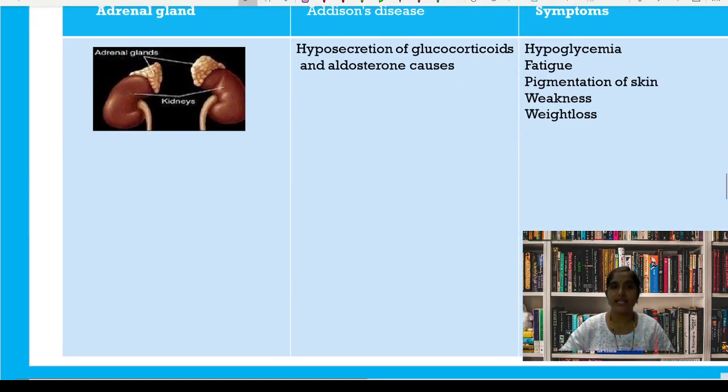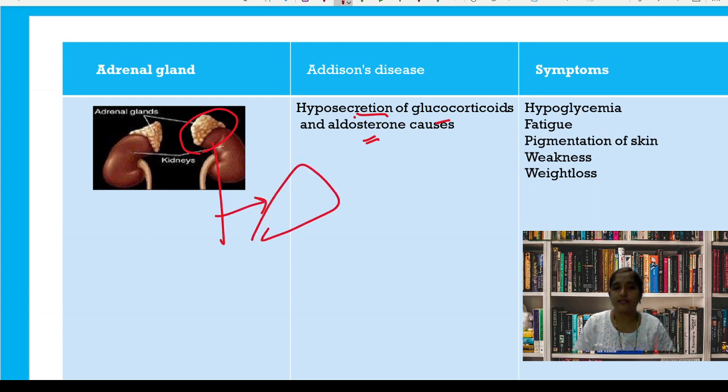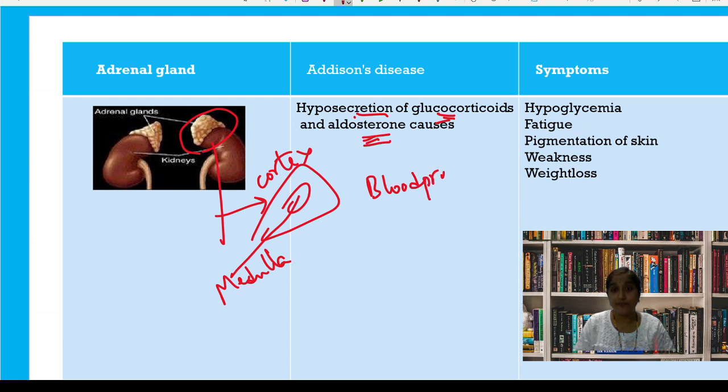So diabetes mellitus is because of the pancreas dysfunction affecting the insulin hormone. The next one is Addison's disease. Addison's disease is because of the hyposecretion of the glucocorticoids and aldosterone. The adrenal glands are a pair of glands which are located above the kidneys. They have the outer cortex and the inner medulla. This cortex releases these glucocorticoids and aldosterone. They regulate the blood pressure in the body, they regulate the stress, and they regulate the fluid balance.